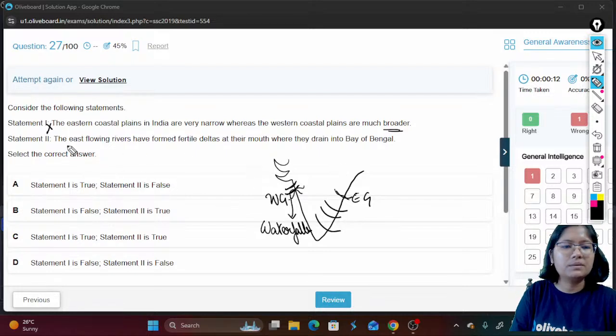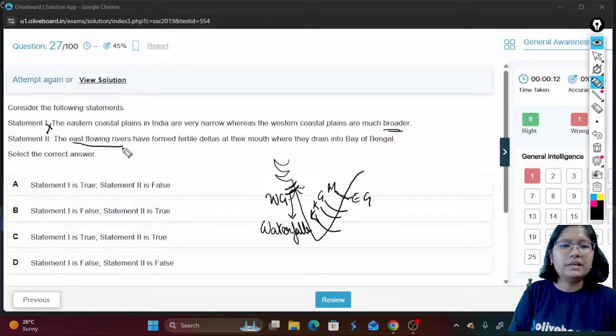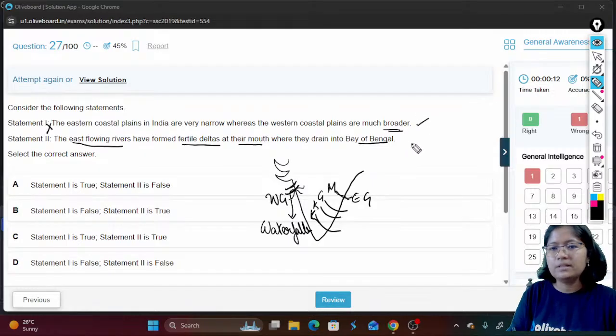Let us look at statement number 2. The east flowing rivers. So we have Mahanadi, Godavari, Krishna and Kaveri. The east flowing rivers form fertile deltas at their mouth where they drain in the Bay of Bengal. So normally also, statement 1 and statement 2 cannot be correct at the same time. Yes or no? Because if you are talking about delta formation, they have to make the broader plains first, basic geography. So both of these cannot be true anyhow, right?